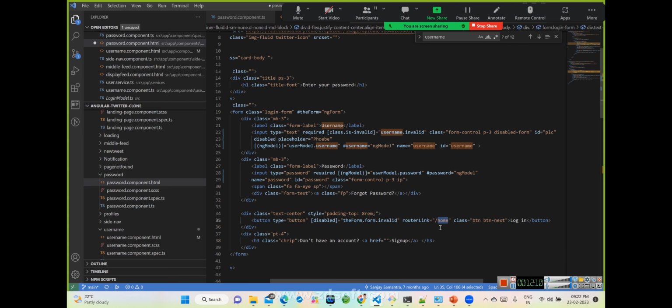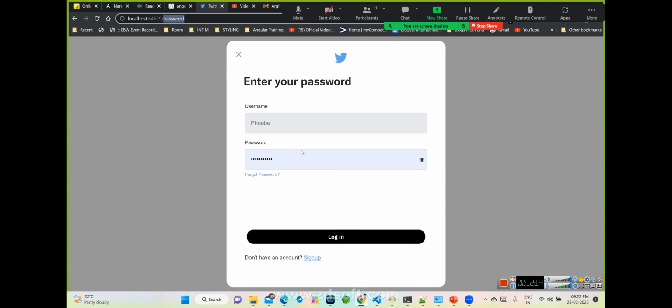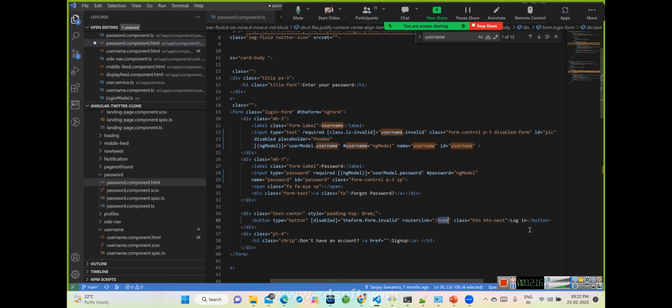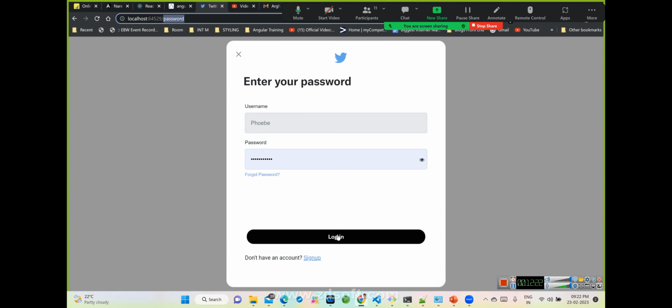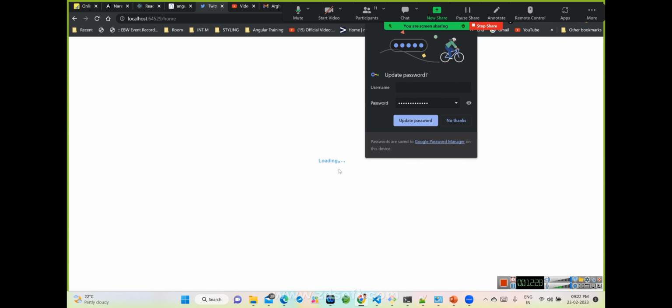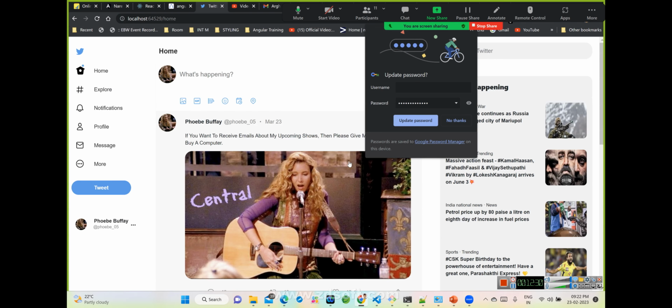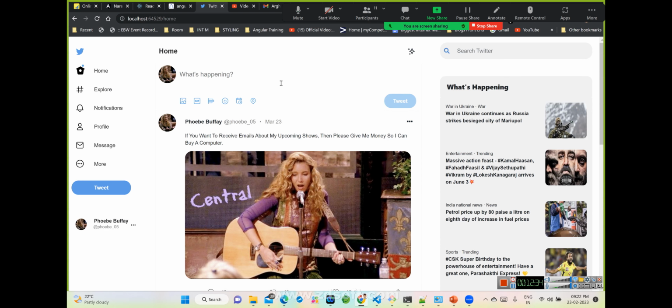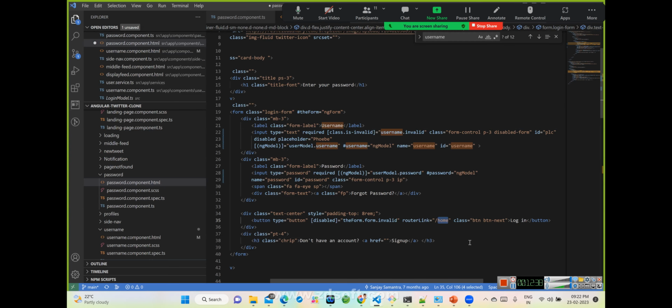Okay, so let's see what happens when someone clicks on login. When someone clicks this login button, it will redirect to the home page. If I click the login button, any password is fine, like I have given some, we are not doing any validation. See, there was some loading icon, and then these home things came. So let's try to understand what's happening on click of login.